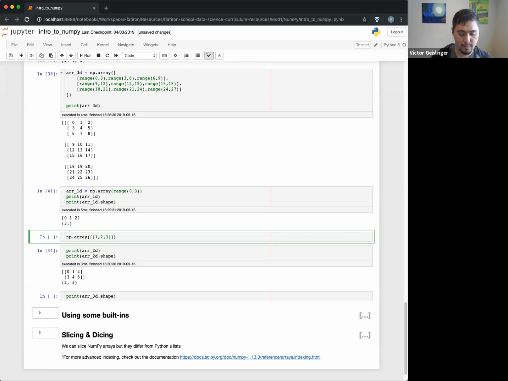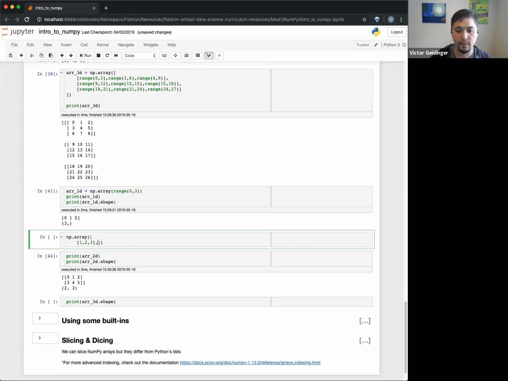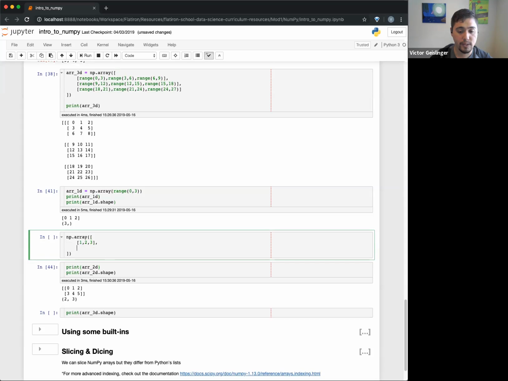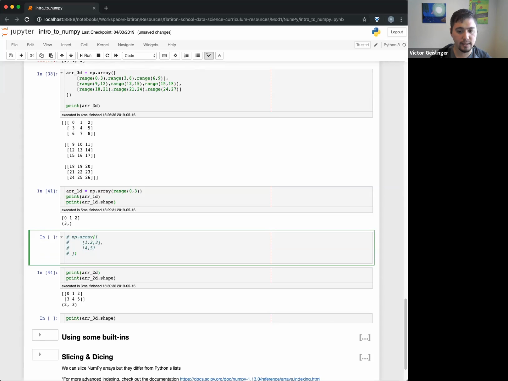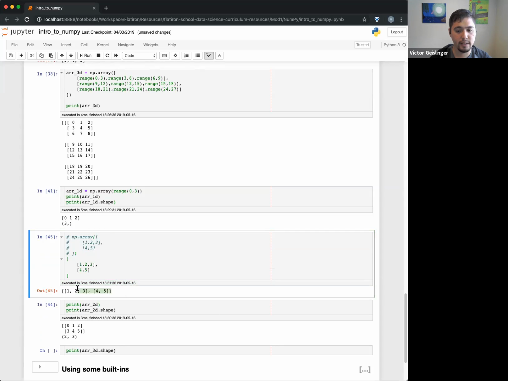We can create this 2D array, and we saw, for example, 4, 5, 6. You might say, well, can I do this? Can you make this as a list? Yeah, we can make a list of lists like this. I can make a list like this and it'll be fine.